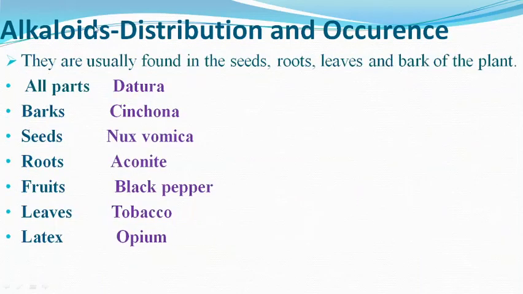Now the next point is the distribution and occurrence. Alkaloids are usually found in the seeds, roots, leaves and bark of the plants. For example, in datura, all the plant parts contain alkaloids. The alkaloids present in the bark, for example, cinchona; seeds, for example, nux vomica; roots, aconite; fruits, black pepper; leaves, tobacco; and the latex in opium.